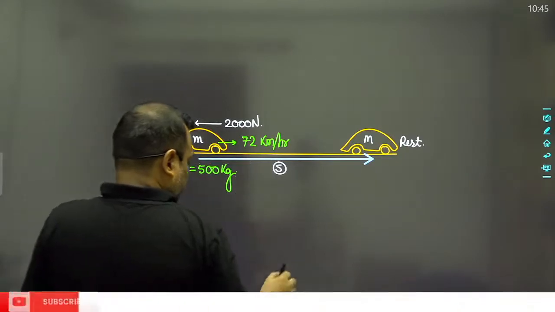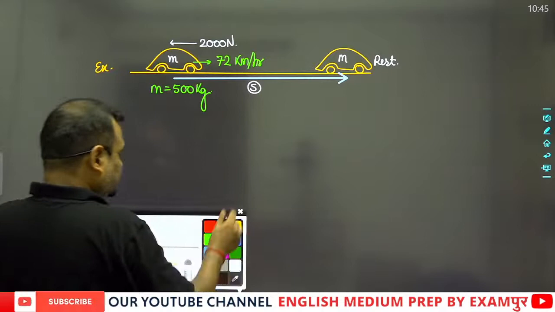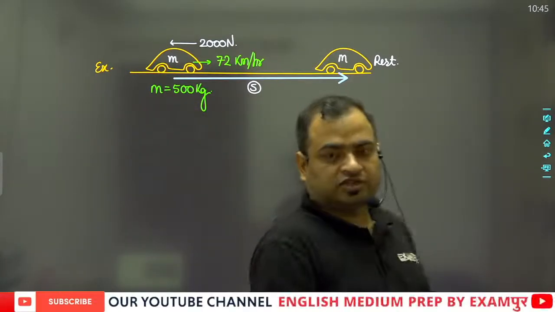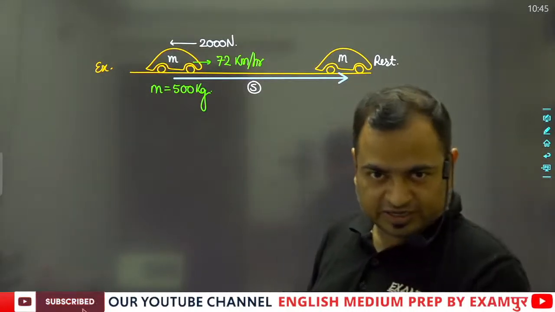Now by using the equation of motion, v square is equal to u square minus 2as.